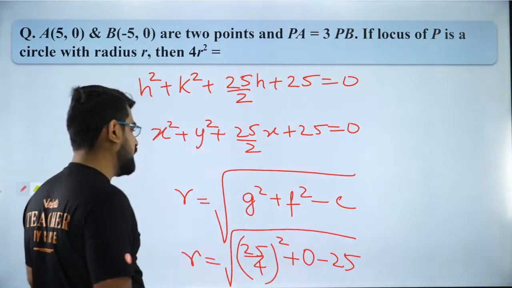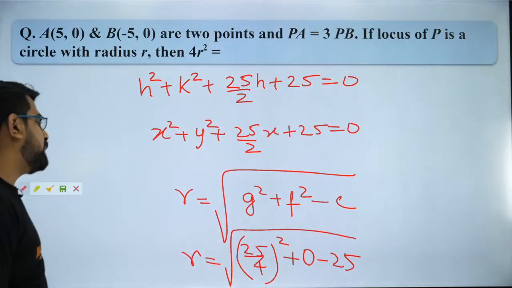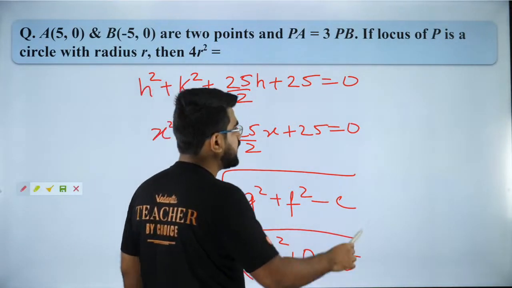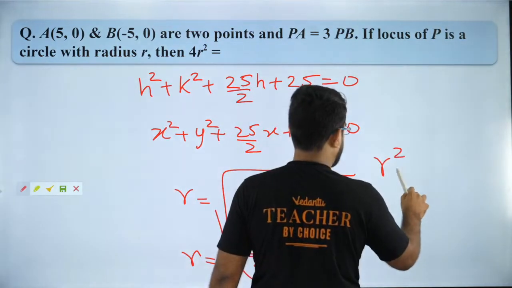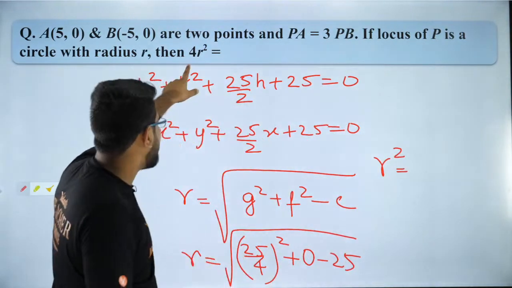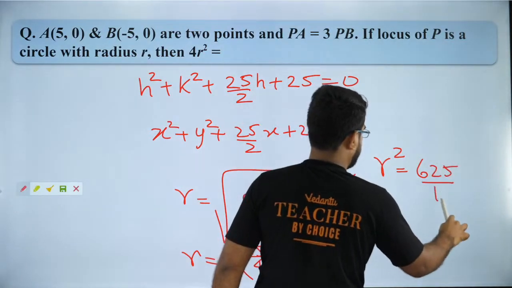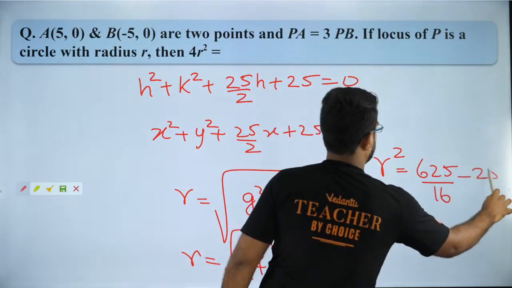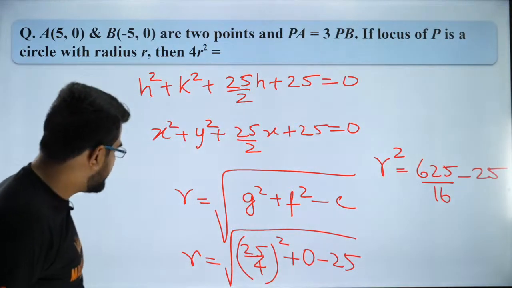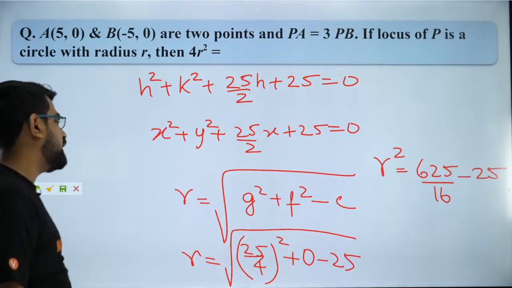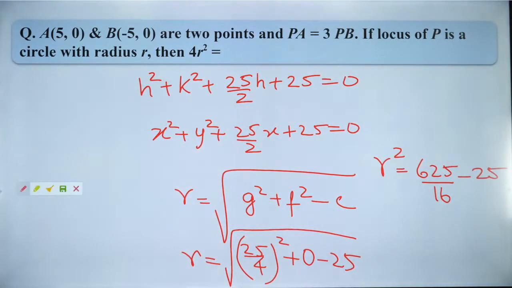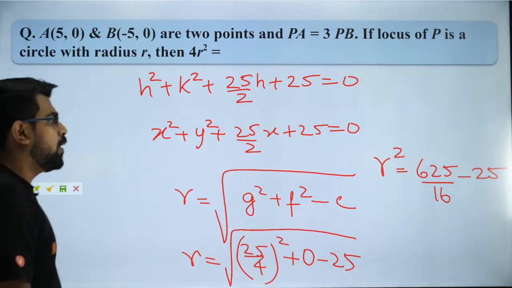I hope you guys are clear with it. Okay. So now I will get r square is equal to, we want 4r square. So r square is equal to 625 by 16 minus 25. Is that correct? Guys, is it 625? Did I write it correctly? Please check it. Everybody clear with it? Okay, it is correct.